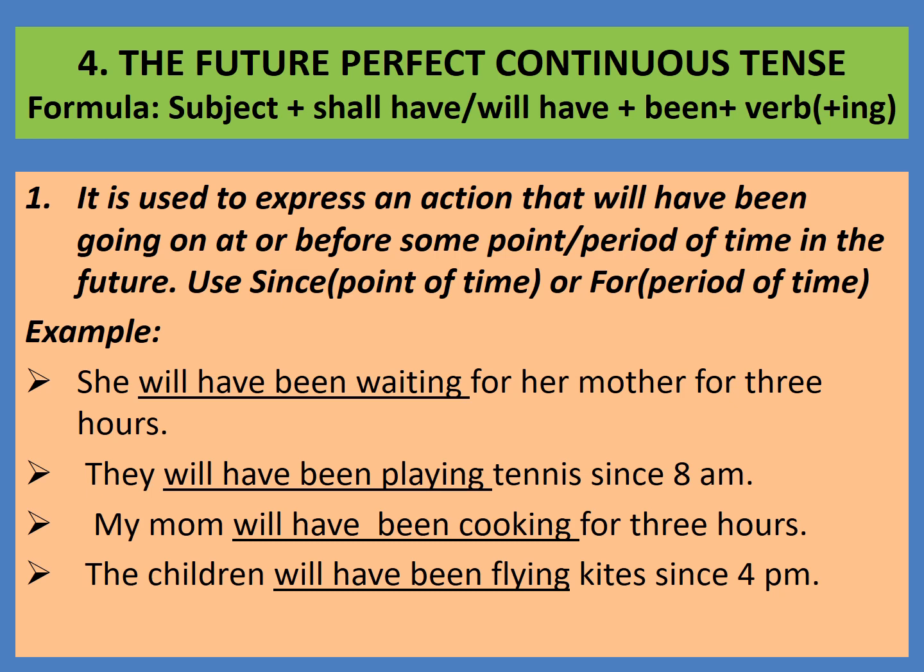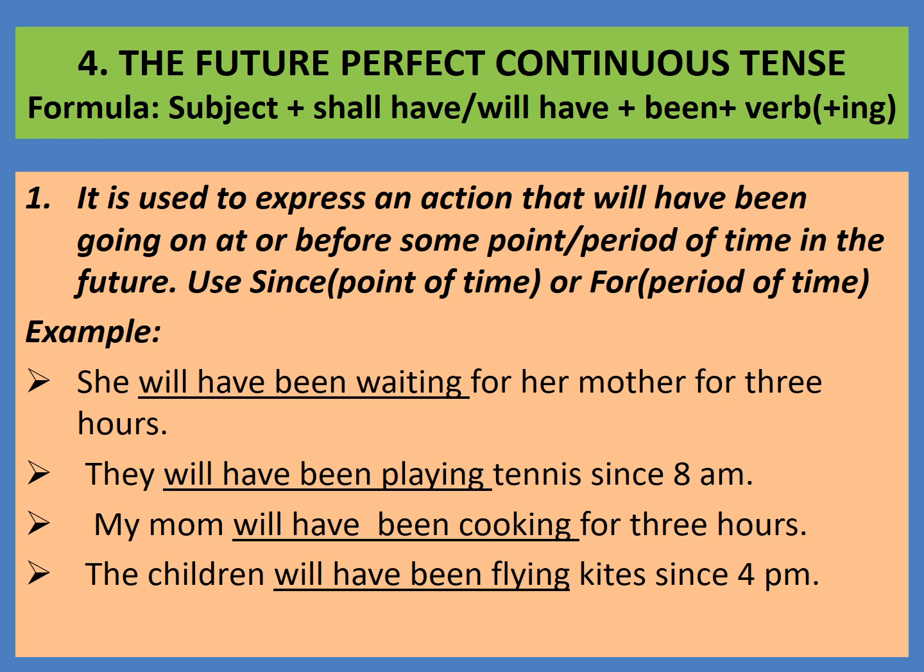An action that will have been going on at or before some point of time or period of time in the future. So for point of time and period of time, we use since or for. Since is used for point of time. For is used for period of time. Hope you followed. Examples. She will have been waiting for her mother for 3 hours.